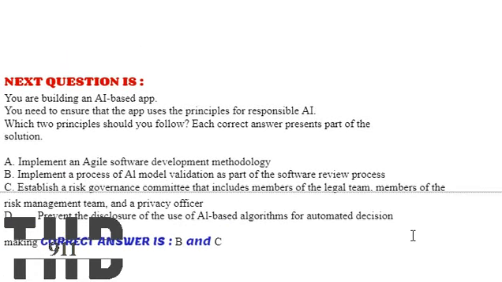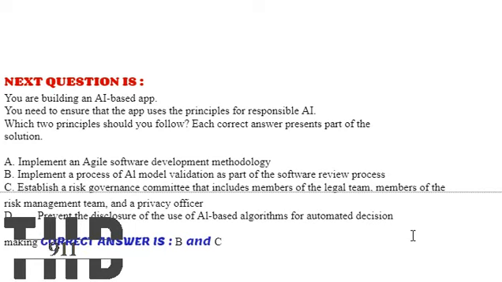Our next question. You are building an AI-based app. You need to ensure that the app uses the principles for responsible AI. Which two principles should you follow? Option A, implement an agile software development methodology. Option B, implement a process of AI model validation as part of the software review process.